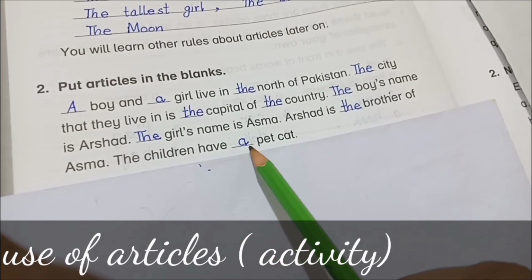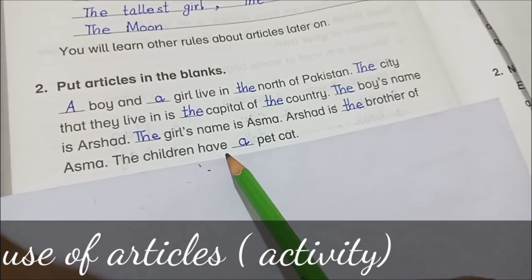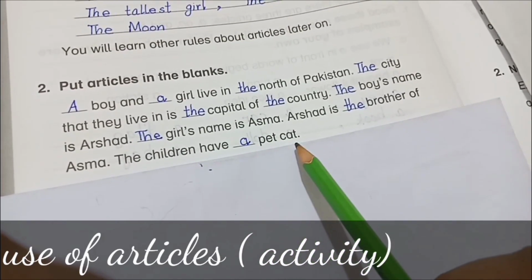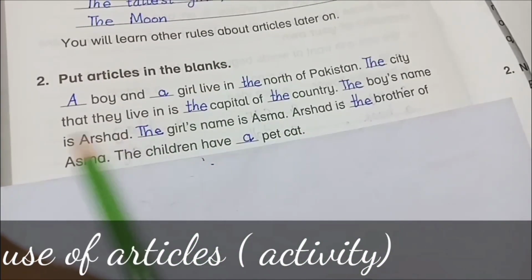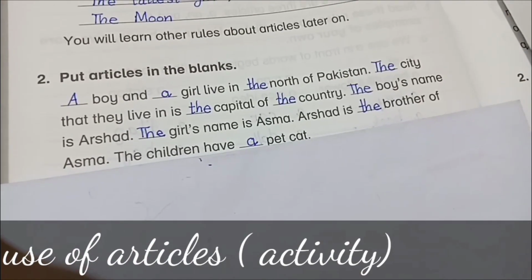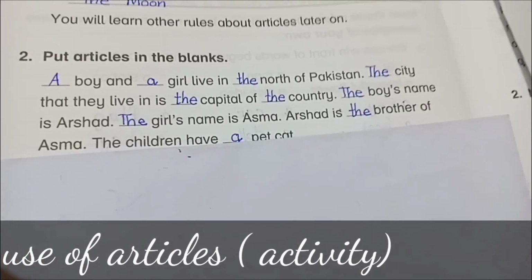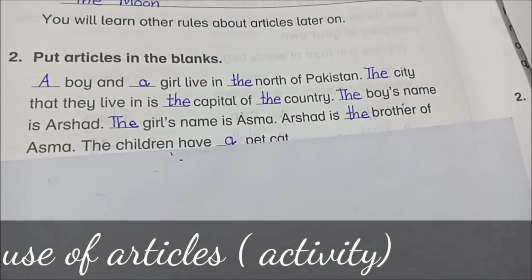The children have dash pet cat. The children have a pet cat. I hope the use of articles is quite clear to you, and you will learn this exercise and solve it on your book. I hope all these points are quite clear.